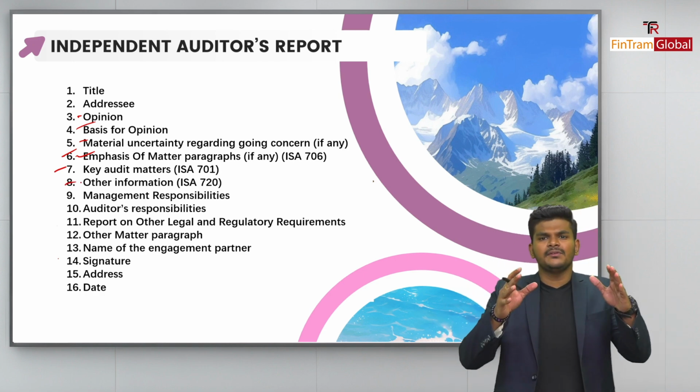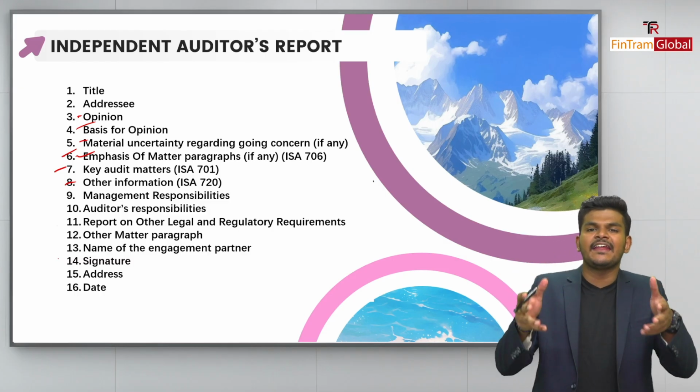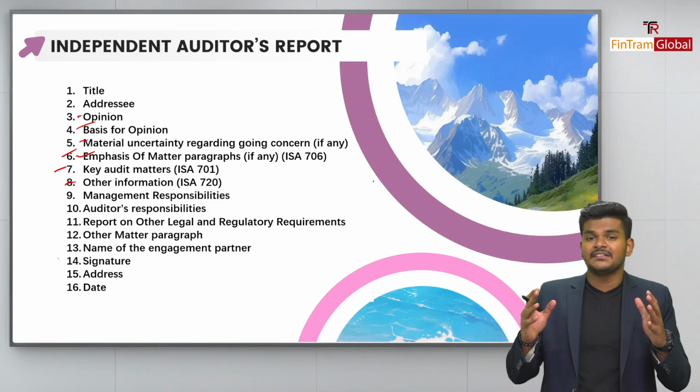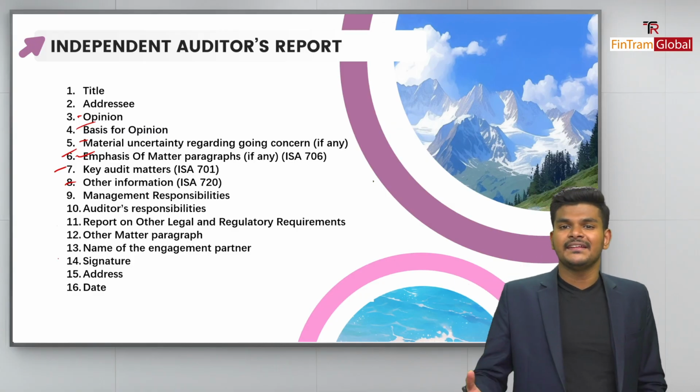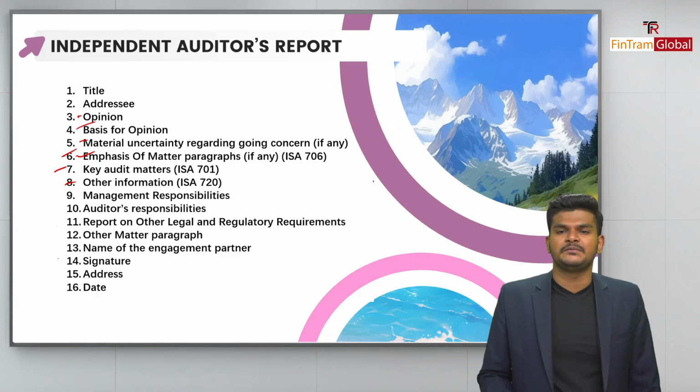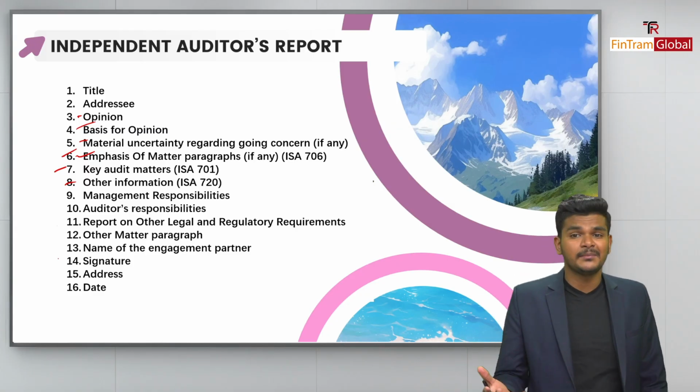So we know that the financial statements are published in an annual report, right? Within the annual report, it's not just the financial information or the financial statements alone, but there are also other things as well, such as the directors' statements. There are corporate governance related aspects. There are social responsibility and environment related aspects as well.